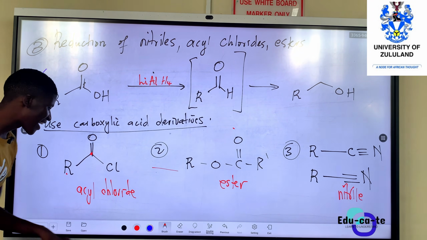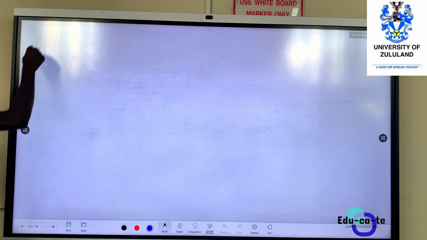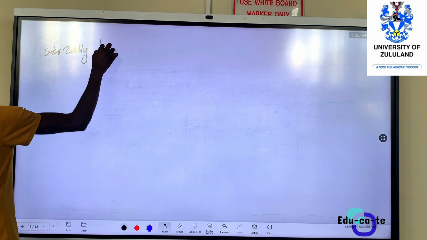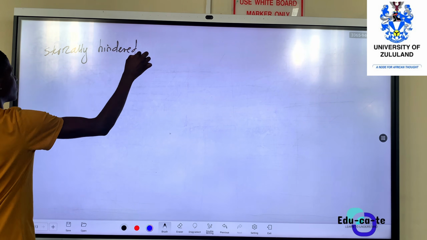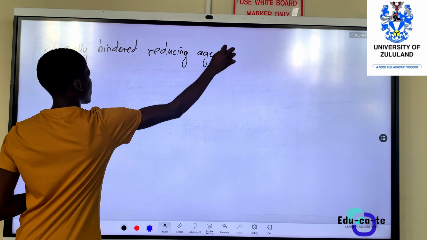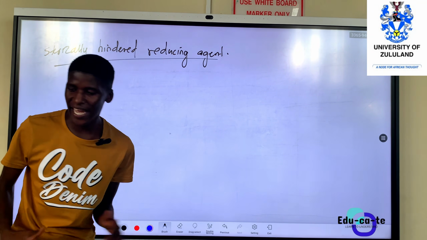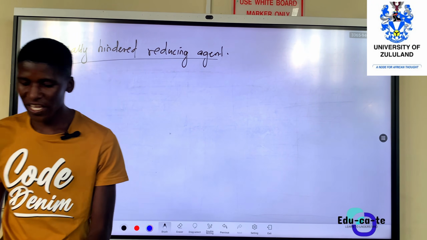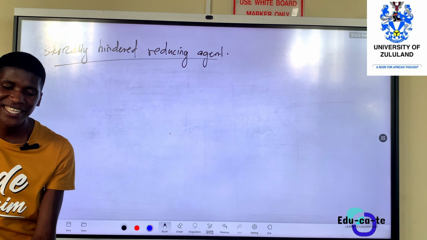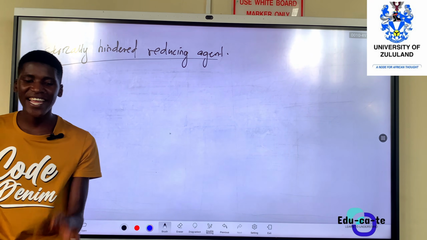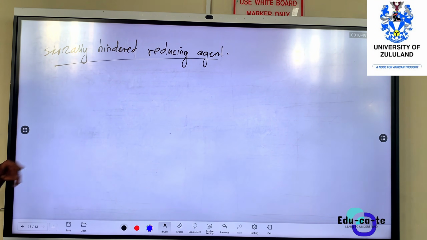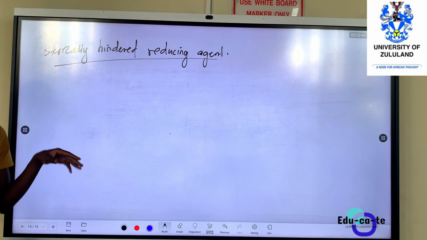So we know of sterically hindered reducing agents. We are simply talking about those agents that have, for example, tert butoxide. As long as there's a tert butoxide, it is definitely sterically hindered. I still remember last second year we did tert butoxide. We were using it to do the opposite.